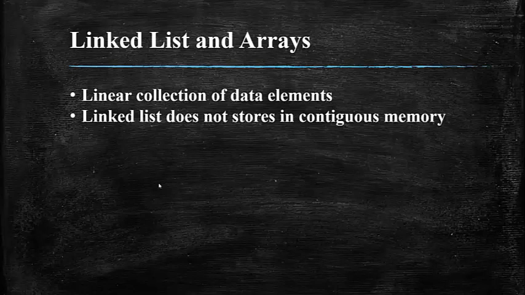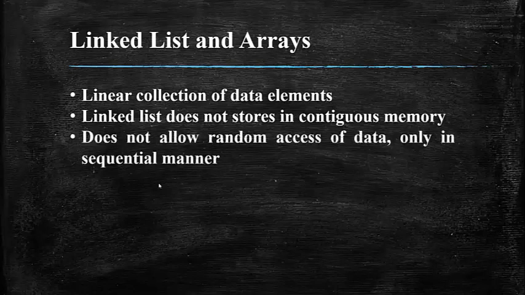So your linked list is not going to store the information in a continuous memory, and moreover, it does not allow random access of data. You can access the information only in a sequential manner. In array, we have the concept of index. In order to access a particular element, you can access the element with the help of the index, but that is not the case in a linked list. Here you cannot randomly access the data, but you can access the data only in a sequential manner.